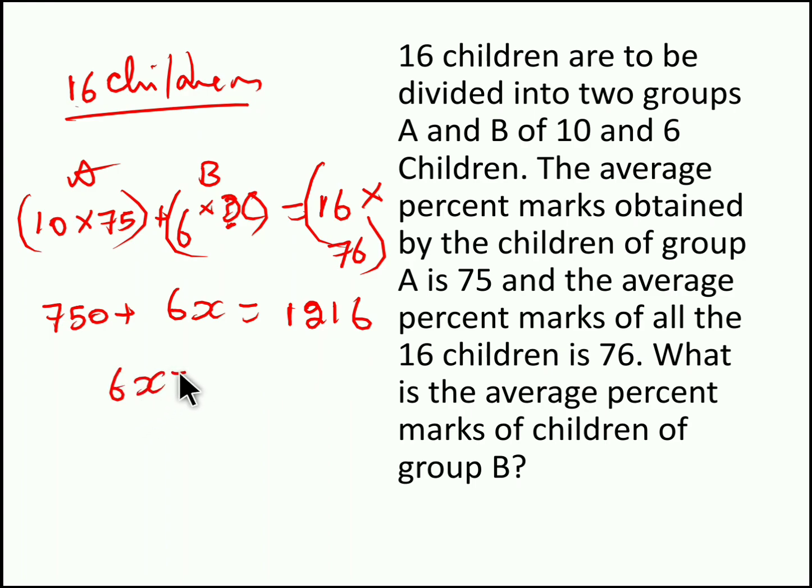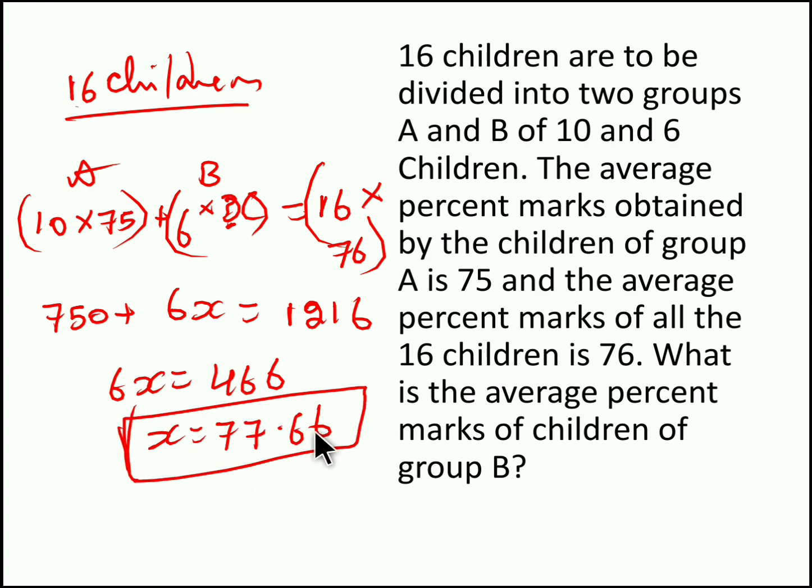So 6x equal to 466, right? So 1216 minus 750, we get 466. So x equal to 77.66. So 77.66 is nothing but the average marks scored by group B. Hope you understood the problem. Moving to question number 5.